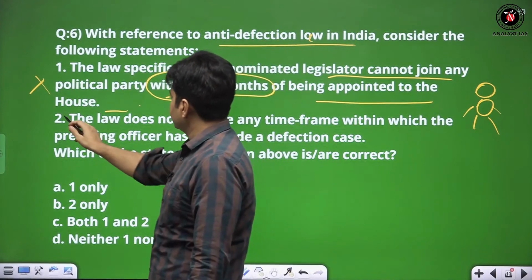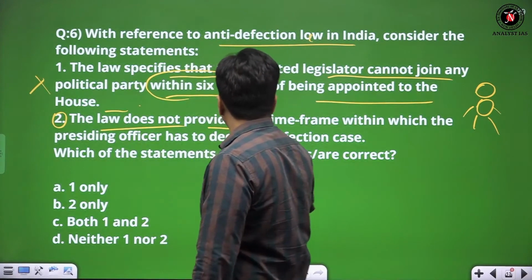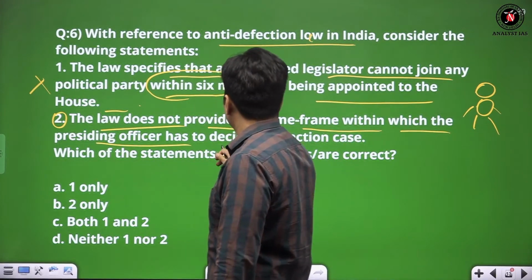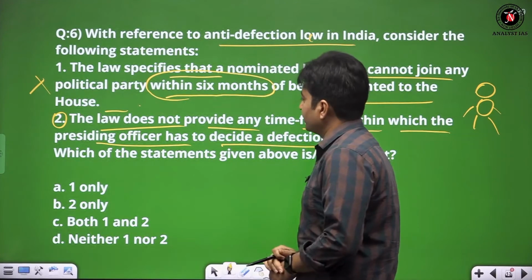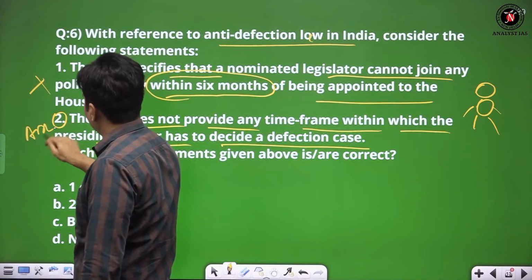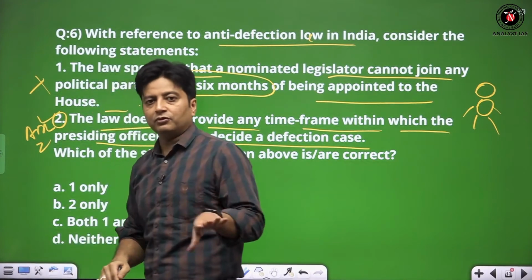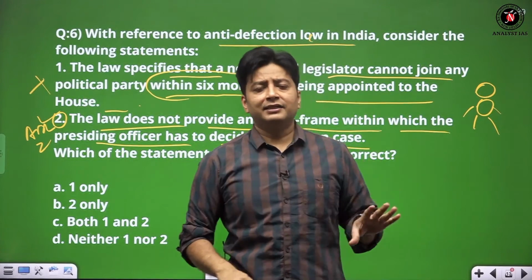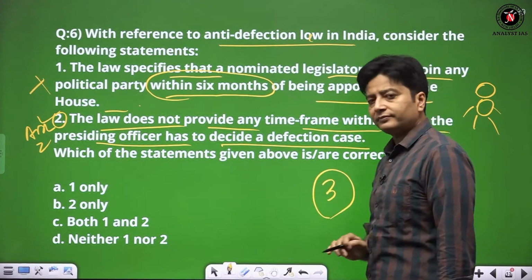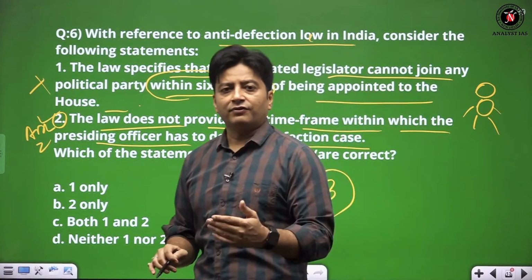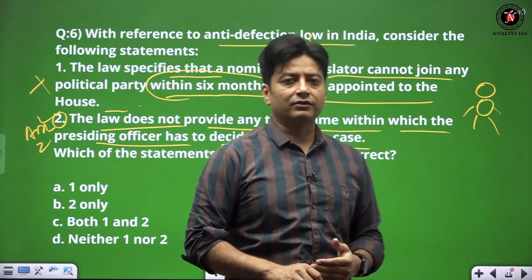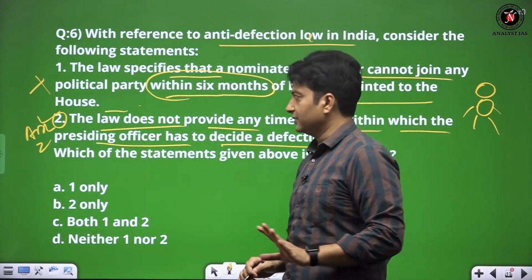Now the second statement says the law does not provide any time frame within which the presiding officer has to decide a defection case. Basically, in anti-defection law, this is correct, but the Supreme Court has said in 2019 that a 3-month timeline applies for the presiding officer to decide cases related to anti-defection law, though the law itself does not say so.